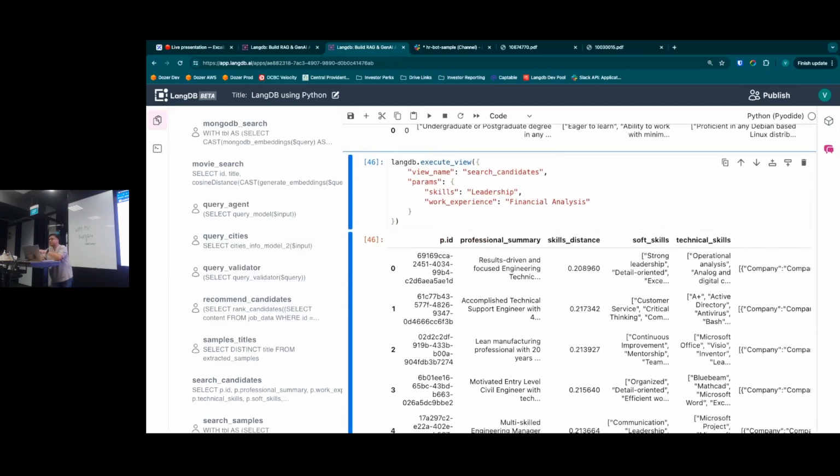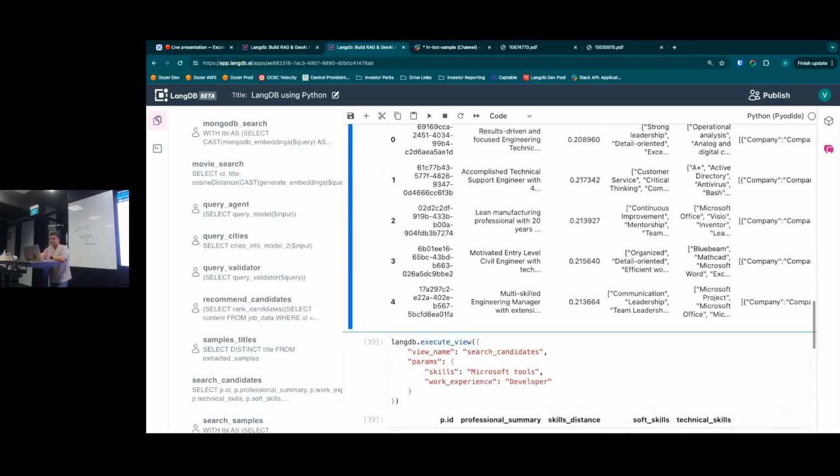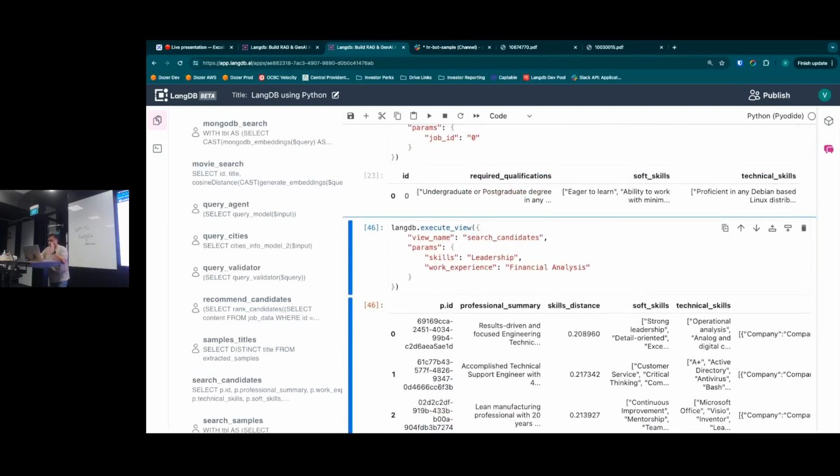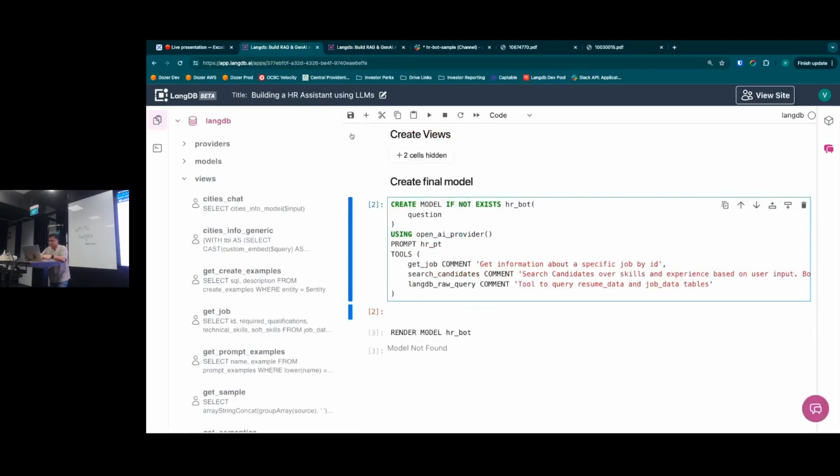In theory, we would send this data into the downstream rank candidates to figure out if they are the right candidates or not, and based on that, we'll reprocess information, right? So that's the execute view command. It works very similarly to just running that in SQL with search candidates. Let's do that as well, just to see how that will work.